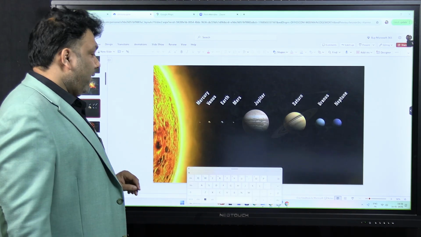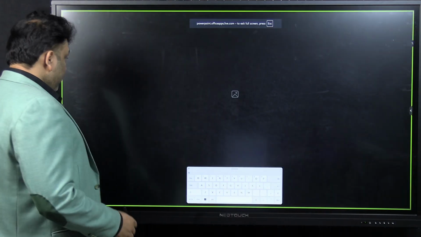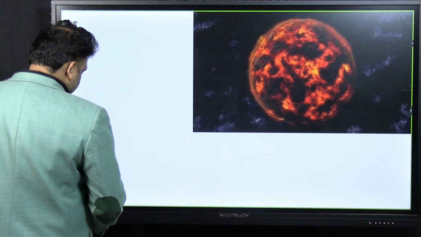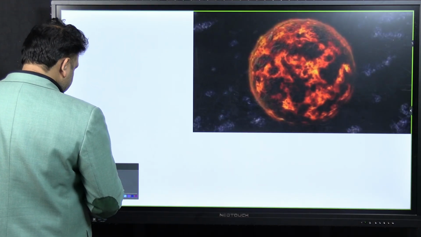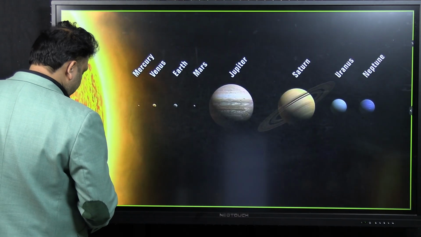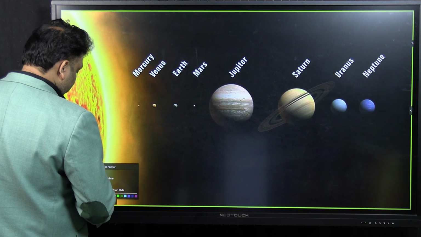So this is how they have been arranged. You can see here, if you look at the size of the terrestrial planets, the size is very small.